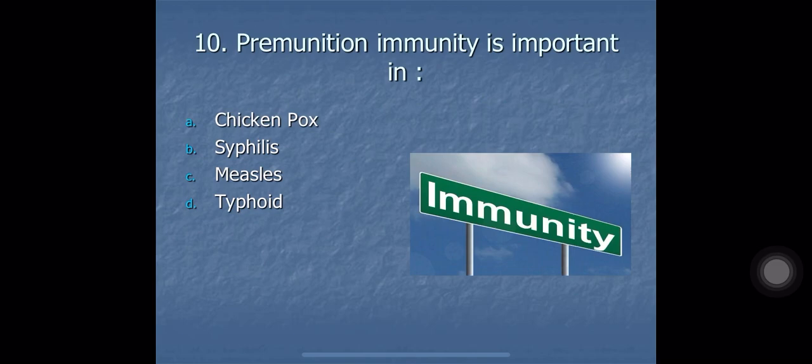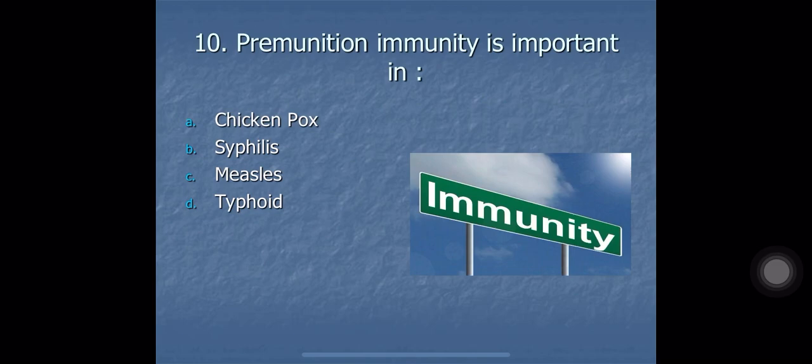Question number 10. Premonition immunity is important in A. Chickenpox, B. Syphilis, C. Measles, and D. Typhoid. Now premonition immunity means immunity conferred to the host during active infection. Means as long as the person is suffering from that infection, that person will not acquire the same infection again.